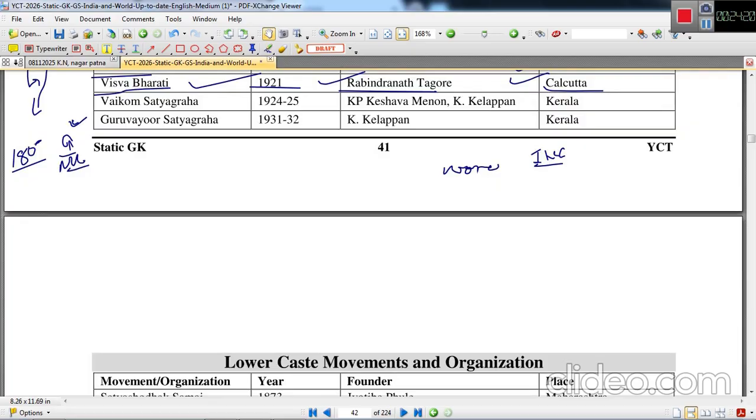Vaikom Satyagraha, this was against the temple entry restrictions imposed on the lower castes. This was started in 1924-25 by K.P. Kesava Menon and K. Kelappan in Kerala. Then Guruvayur Satyagraha was started in 1931-1932. This was by K. Kelappan in Kerala again.